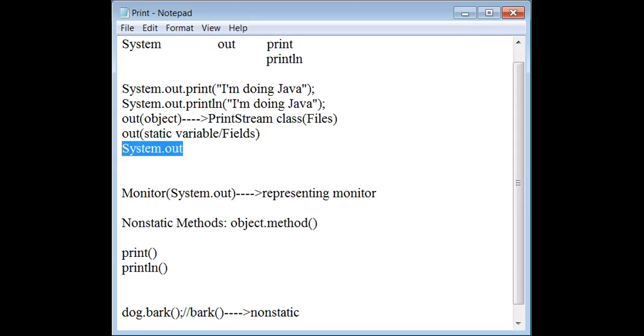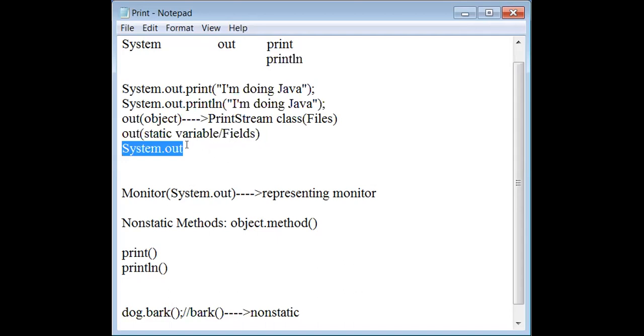Majority of students forget all these things, they just write system.out.print if they want to display something on the screen. If some fresher is going to come and teach, he will say that if you want to print something on the screen, use system.out.print. What is system, what is out, and what is the combination? This should be required.